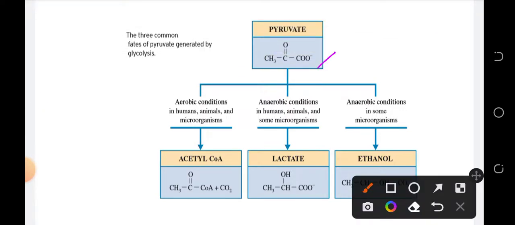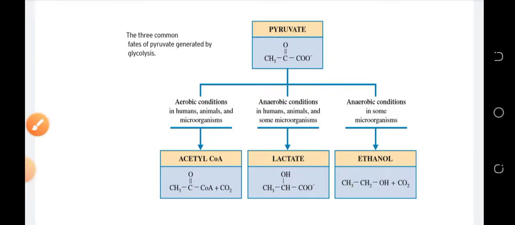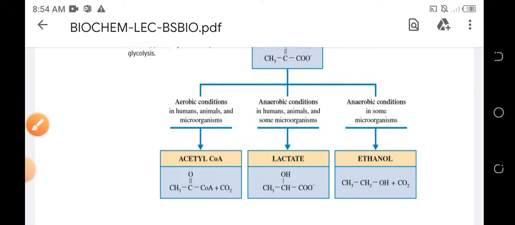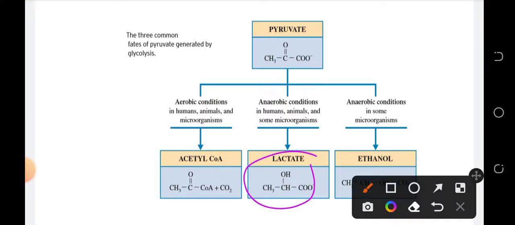Also, pyruvate during anaerobic condition, so walang air, anaerobic, in humans and animals and some organism, that pyruvate could be turned into a lactate. Okay, so lactate naman siya. Lactate is also 3 carbon atoms. Si acetyl, 2 carbon atoms with the generation of carbon dioxide para masatisfy pa rin natin yung 3 carbon atoms niya.